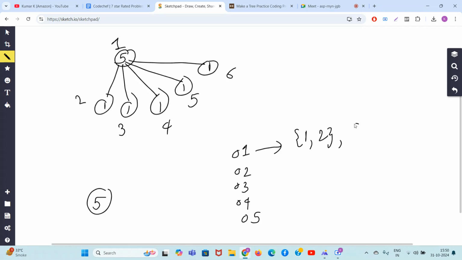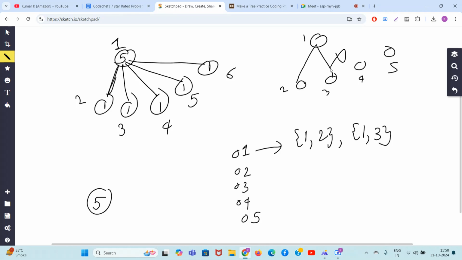Can I again take 1 comma 3 in this same operation? If I have nodes 1 2 3 4 5 and in the first operation I create the edge 1 comma 2, can I create the edge 1 comma 3 in the same operation? No, because 1 is getting repeated.